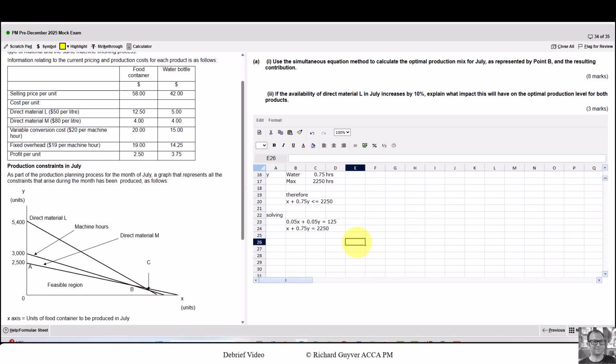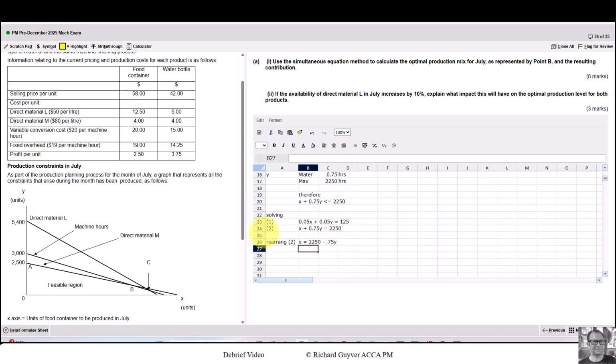There are 2 main ways of solving simultaneous equations. One is you adjust one of them, so you've got the same number of x's, or the same number of y's, and then you subtract one from the other to leave a single term, solve for that, and then plug it back in. The other is to rearrange one, so you get something like x equals, and then you substitute that into the first one, and then solve it that way. So I'm going to rearrange 2 so I can end up with x equals. So I've rearranged 2, I'm going to substitute that into 1.